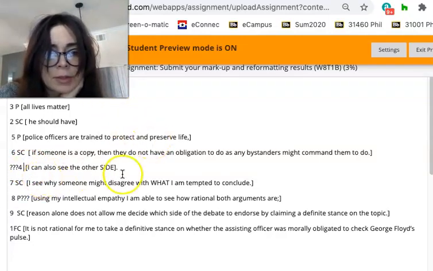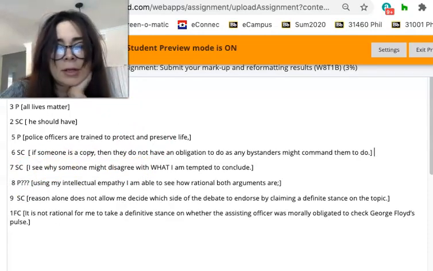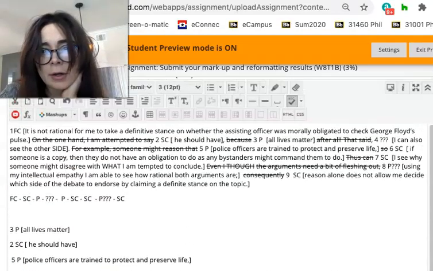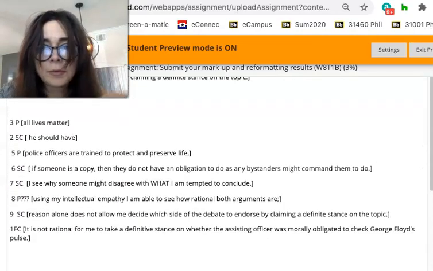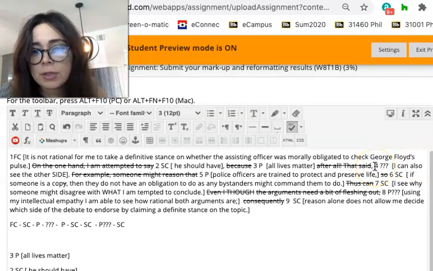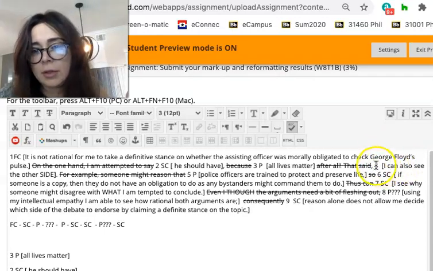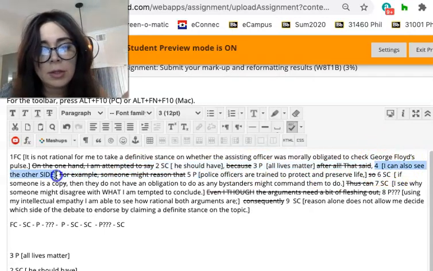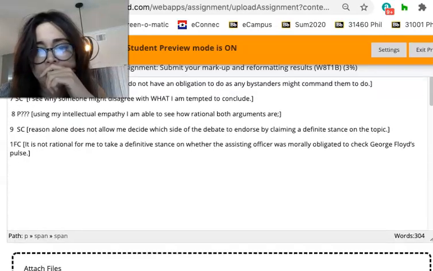So I can also see the other side. Nah, that's kind of weird. I think I'm going to take it out. Since I'm not going to include it here, it's weird in the reformat, so that makes me think it's not functioning as anything in here. It's a great transitional sentence, so there's nothing wrong with using it in the ordinary argument, but I'm not going to label it as anything. It's just a lovely statement that serves to transition to the other argument that I'm going to talk about. So let's just go ahead and draw a line through that.